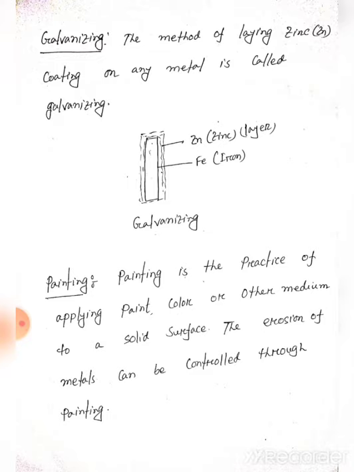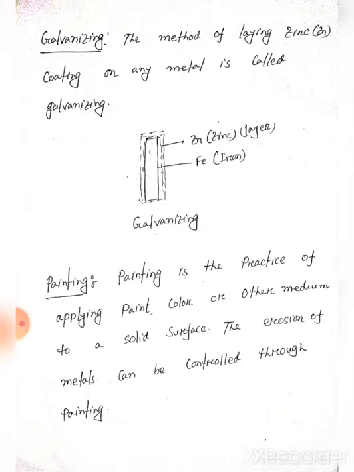So what is galvanizing? The method of laying a zinc coating on any metal is called galvanizing. If we use zinc as a coat, then it is called galvanizing. In this process zinc metal must be used as a layer or coat.